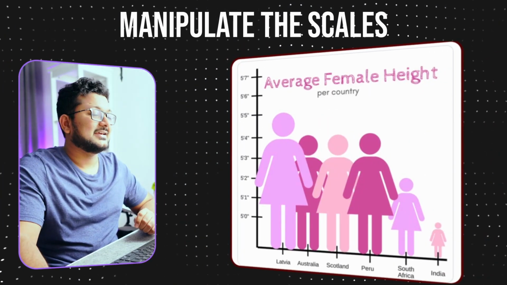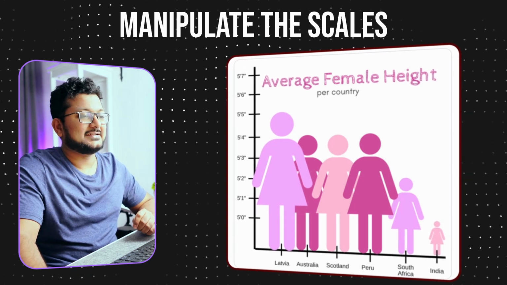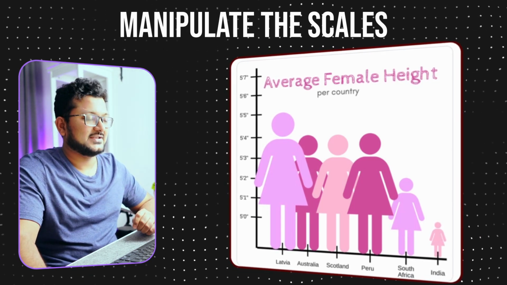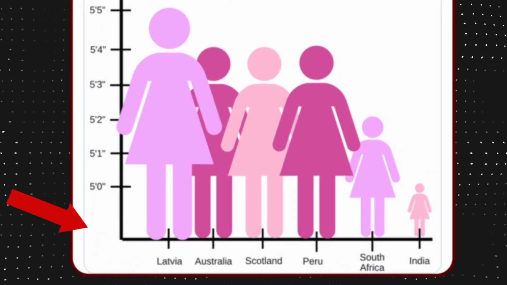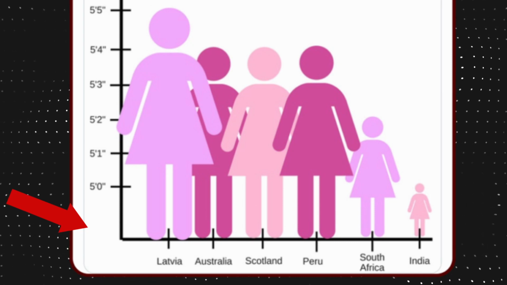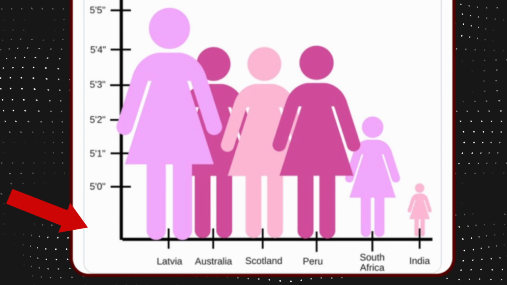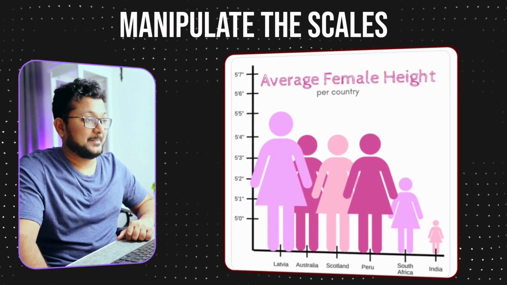As we saw earlier, this graph shows the heights of various females, where the Indian female height seems to be very small compared to others. But if we look closely at the height graph and where it starts, it doesn't start at 0. It starts at a prefixed value, and the diagrams are not to scale because they start at a lower value. And this right now is very simple to identify and makes clear sense.